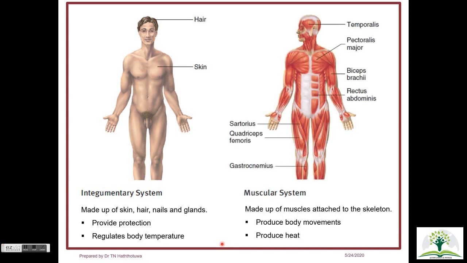Once you peel off the skin, you will see the muscle layer, and that is attached to the skeleton in order to produce body movements. The contraction of muscle also produces heat that contributes to the thermoregulation in your body.